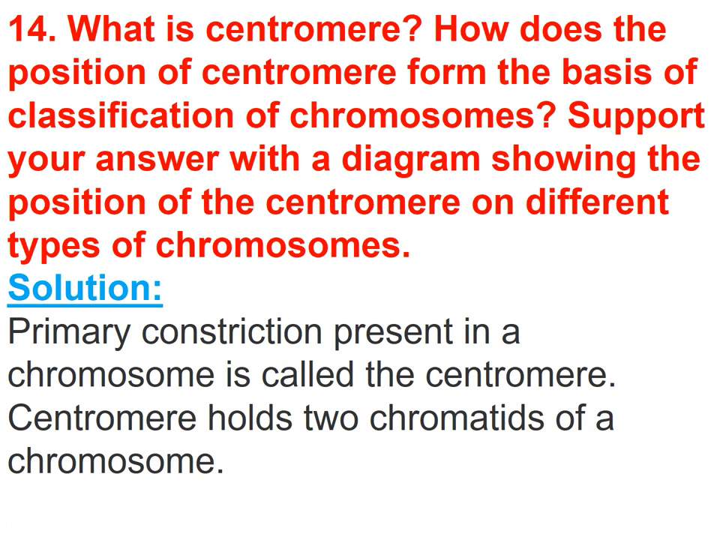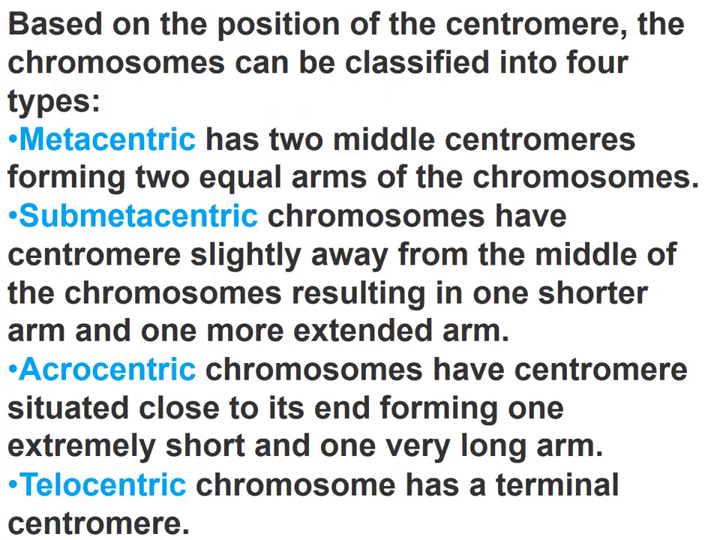So first let's revise the definition of centromere. It is the primary constriction present in a chromosome. The primary constriction present in a chromosome is called the centromere. Centromere holds the two chromatids of a chromosome. Two chromatids are present in one chromosome, and the centromere holds these two chromatids.